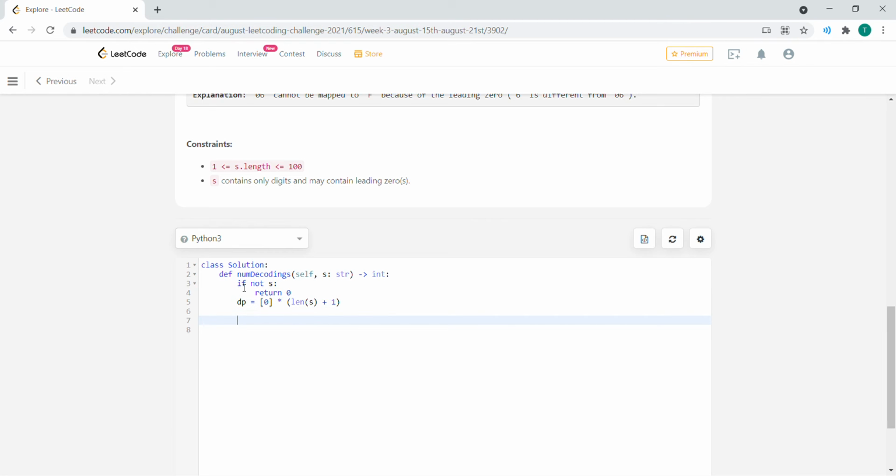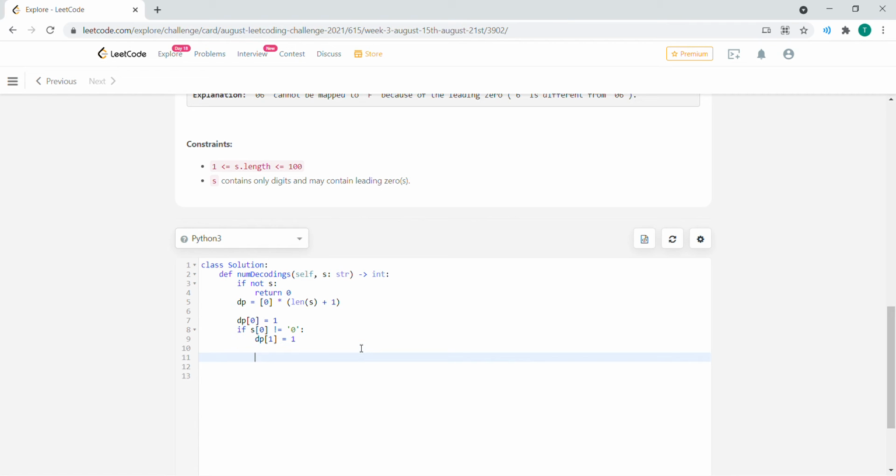So our first thing we're going to do is our base case. So dp of index 0, we have to take care of it, make it equal to 1, I should say. So if the string at index 0 is not equal to the string 0, then we want our dp at index 1 to be assigned to 1. That's pretty much bringing from the previous index the combination possibilities to the next index, from index 0 to index 1, if the string at index 0 is not equal to 0.